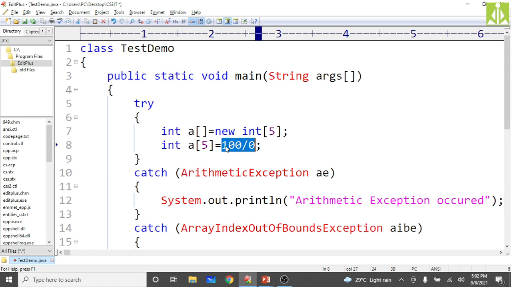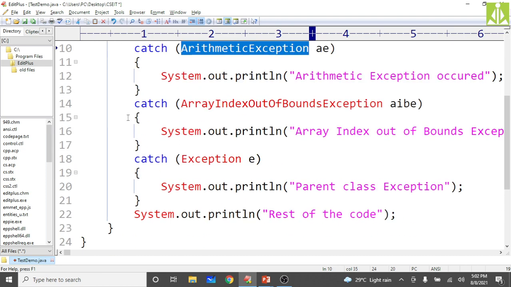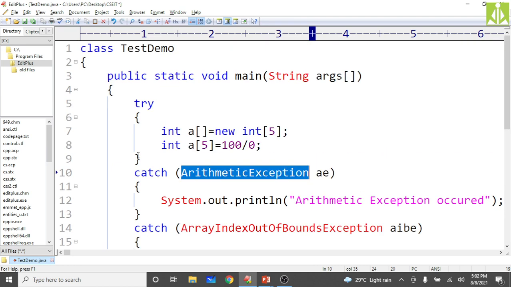So control immediately creates the object for arithmetic exception and throws it out of this block. Okay, and who will catch that object? The suitable catch block. A catch block with the arithmetic exception class will handle that exception. Okay, and the remaining catch blocks will be skipped. Okay, just see this one.